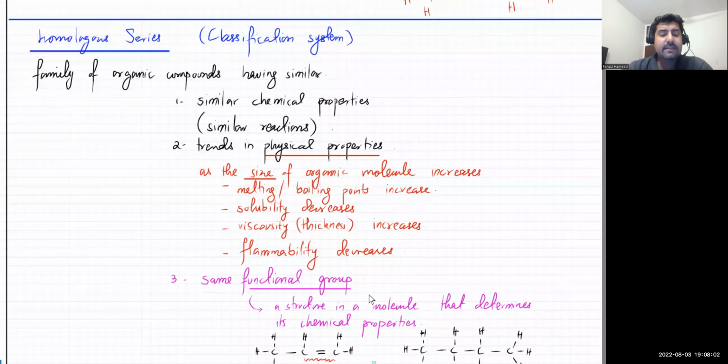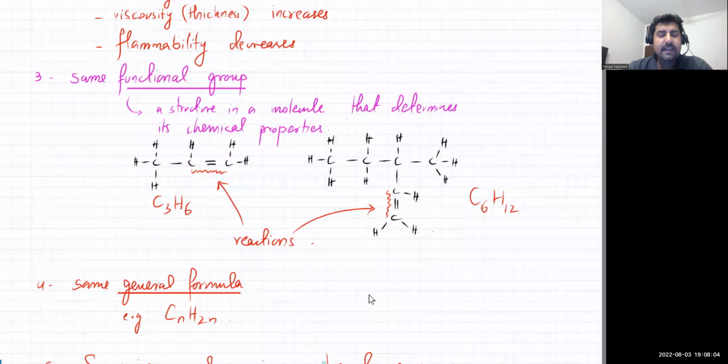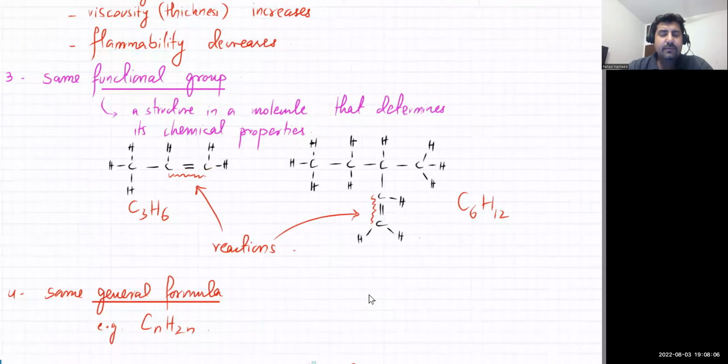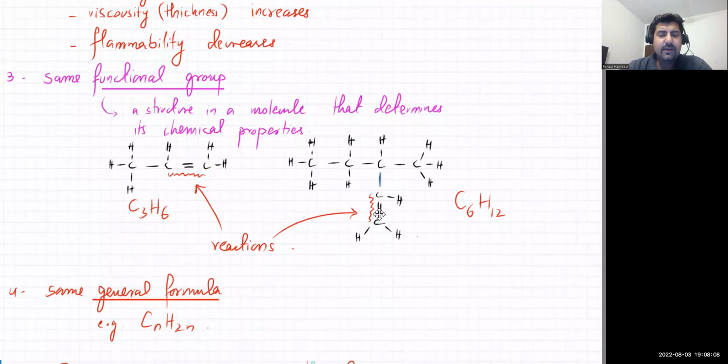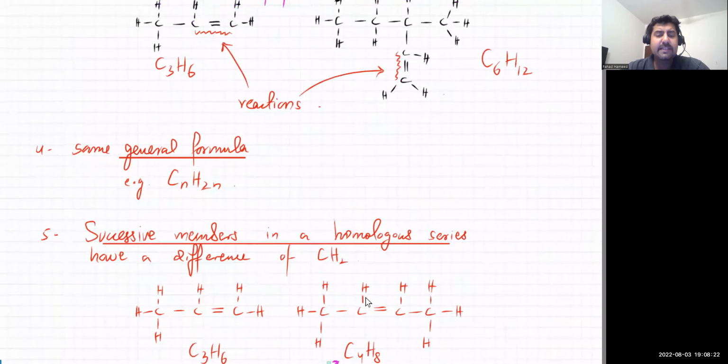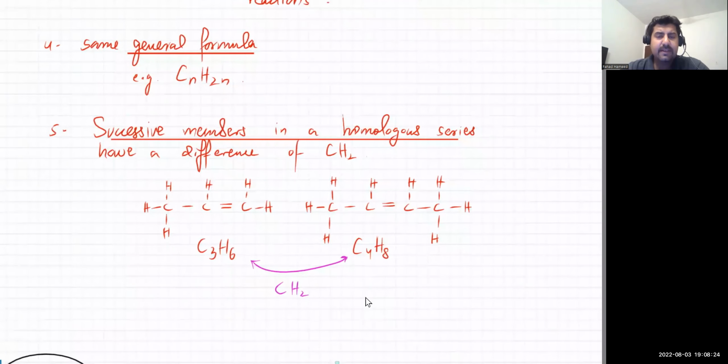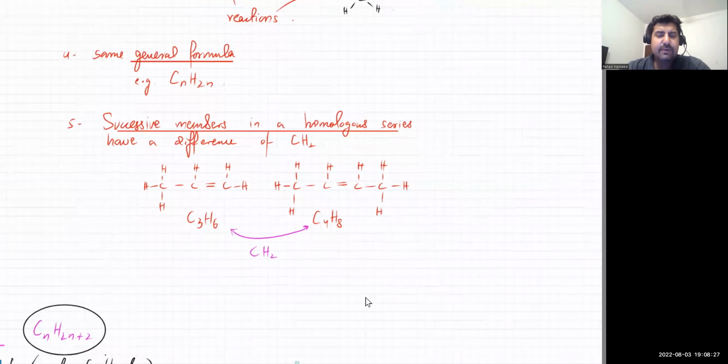They will also have the same functional group, which is that if you have an organic molecule, तो उसके अंदर the whole thing is not going to react. It's going to be a structure or a group of atoms that will actually be undergoing the reaction. ठीक है? So they will have the same functional group. A tiny part of the molecule is the one that will react. ठीक है? They will also have the same general formula. We did general formulas, and successive members will differ by CH2.